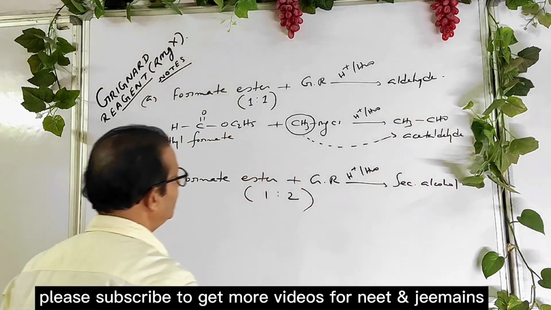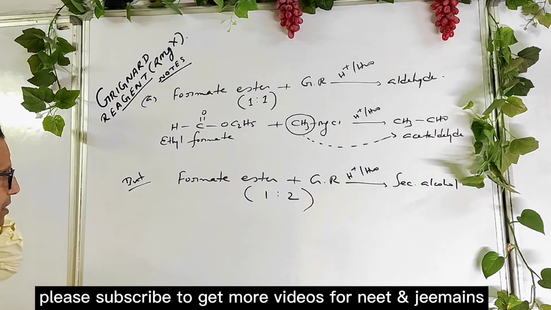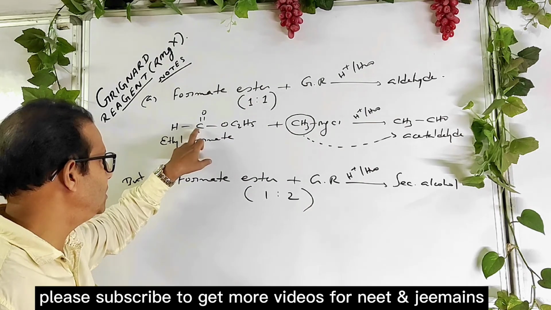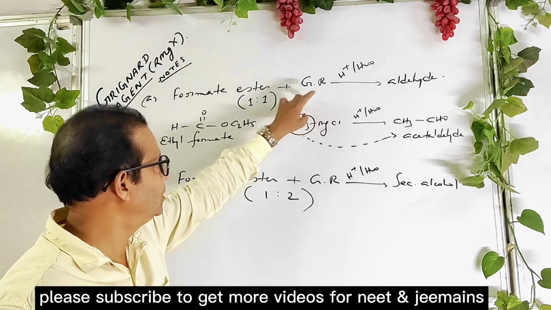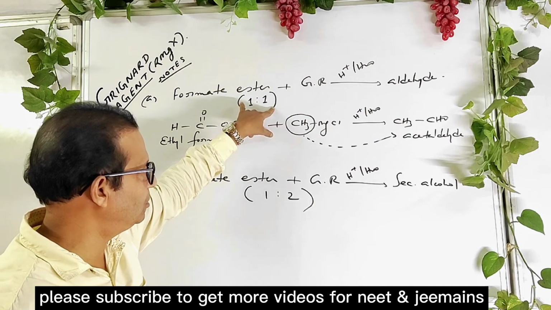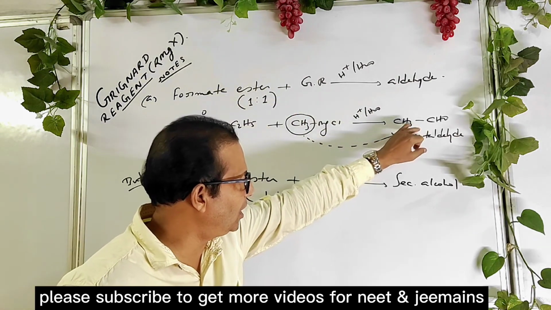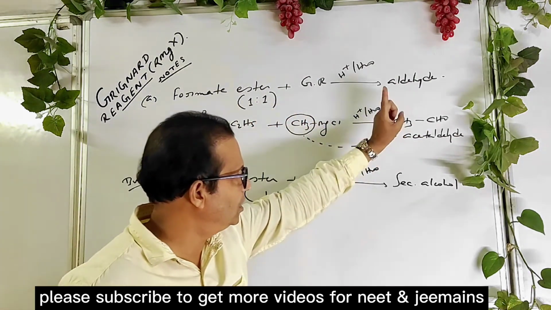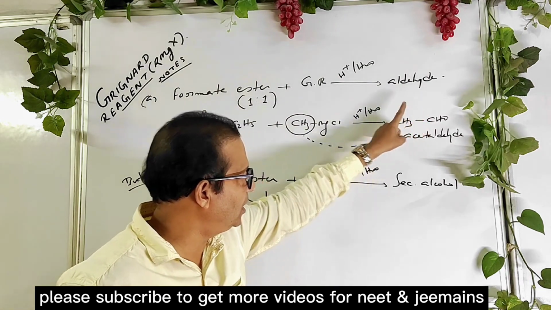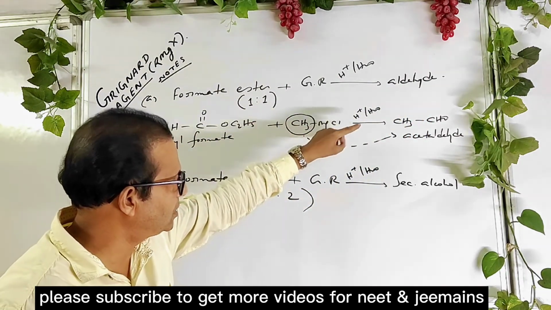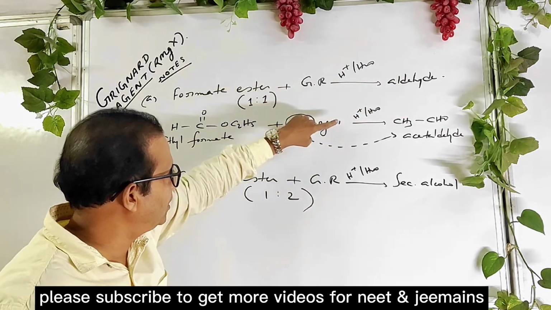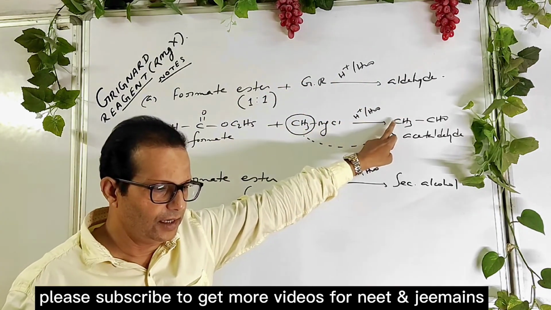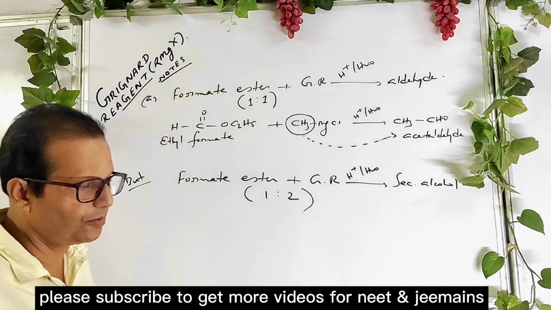So how to remember it? Whenever an ester of formic acid, that is a formic ester, reacts with Grignard reagent in 1:1 ratio, then you get the corresponding aldehyde of the Grignard reagent, that is, the alkyl or aryl group enters from the Grignard reagent. So right here the alkyl group of the aldehyde comes from the Grignard reagent.